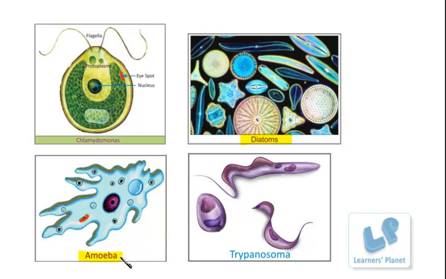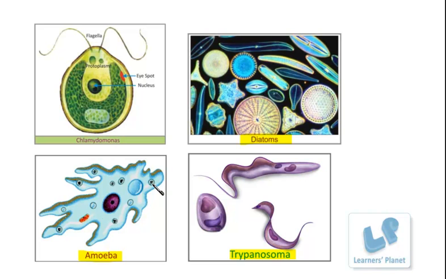So examples are amoeba and trypanosoma. Both of these organisms are heterotrophic. Amoeba shows holozoic mode of nutrition. That means they can ingest the food material into the food vacuole, in which the digestive enzymes are present and they can digest the food material, right?